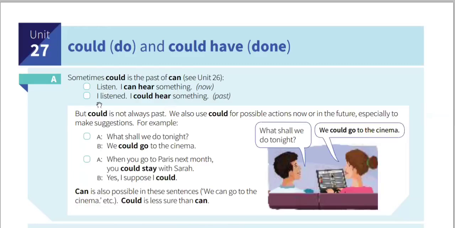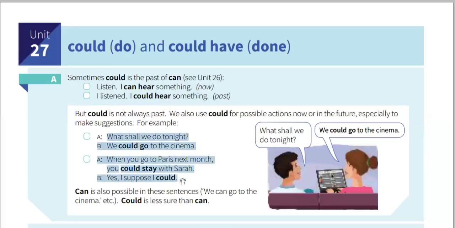We can use could for possible actions now or in future. And especially we use it to make suggestions. So in this case, could has the same meaning as can. That is for possible actions in the present or in future. And we use it mainly for giving suggestions. For example, read this dialogue, the whole one.